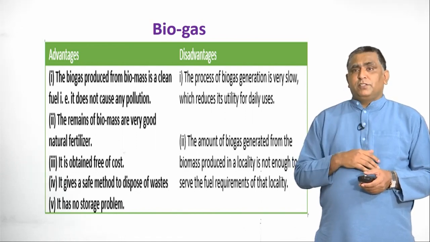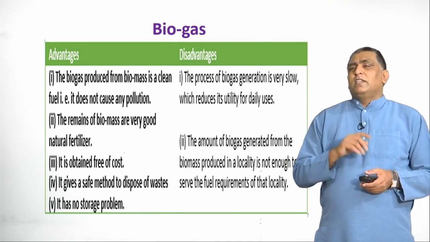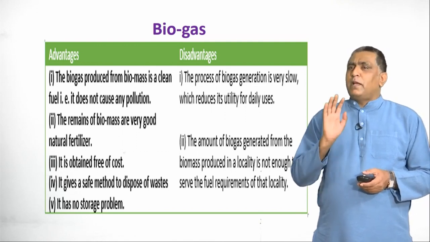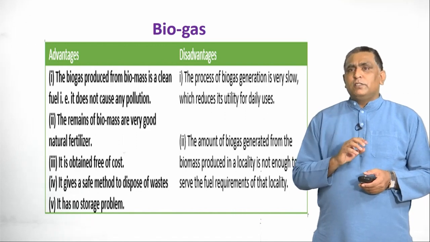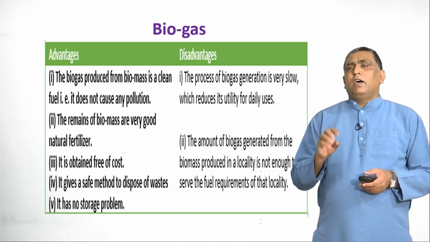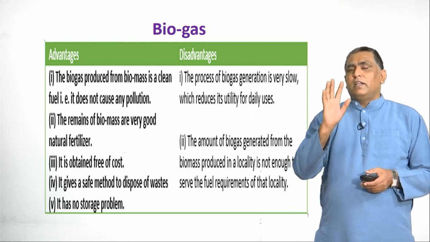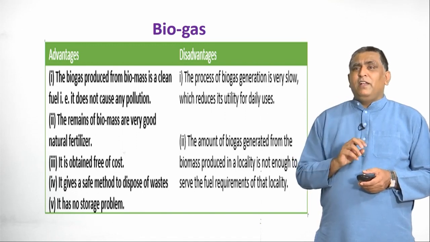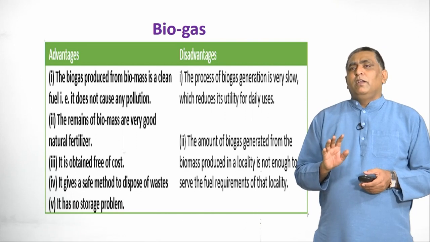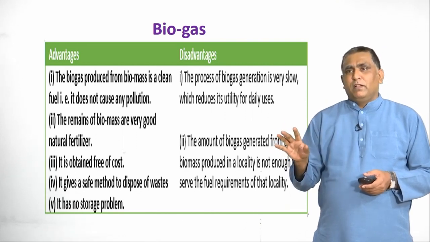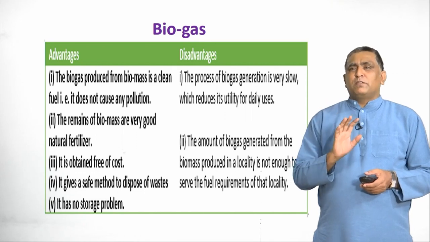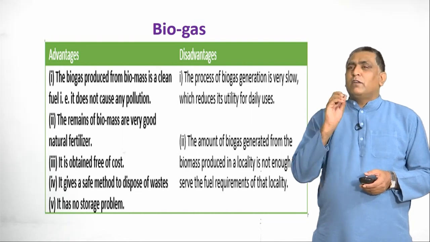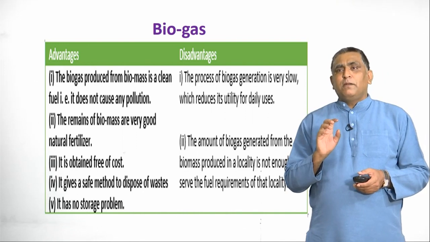Then what are the disadvantages? The process of biogas generation is very slow, which reduces its utility for daily use. It is time consuming, therefore it is a slow process. For that reason, sometimes it is not available or you cannot use it on a daily basis. The amount of biogas generated from the biomass produced in a locality is not enough to serve the fuel requirement of the whole locality, so it is used for household purposes. It cannot attain the need of the whole locality. That is one of the major disadvantages of the biogas plant.